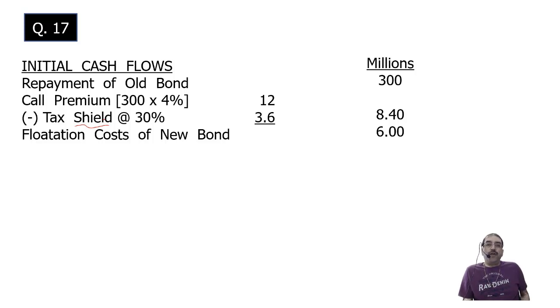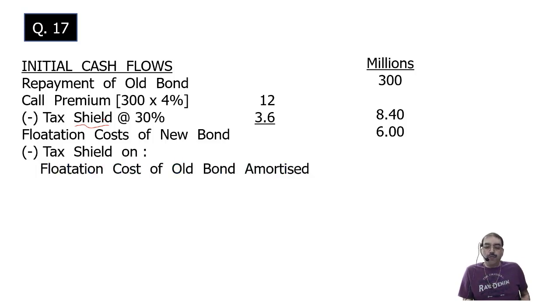Then there is the unamortized amount of the old bond on which there will be a tax shield or tax benefit. Flotation cost of old bond amortized, which is calculated as 30% of 9 million. Benefit of 30% of 9 million, that is 2.7 million. 300 plus 8.4 plus 6 minus 2.7 will give me 311.7.